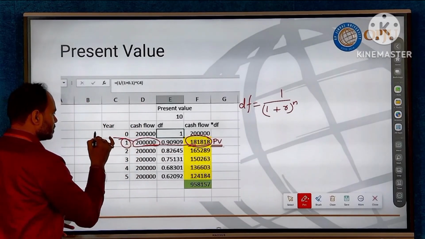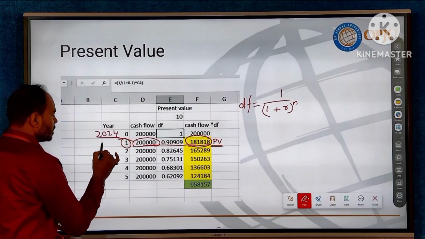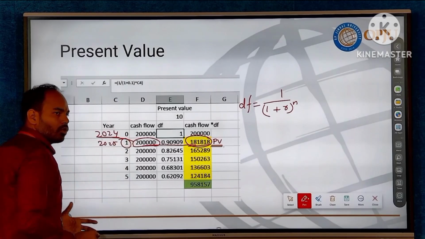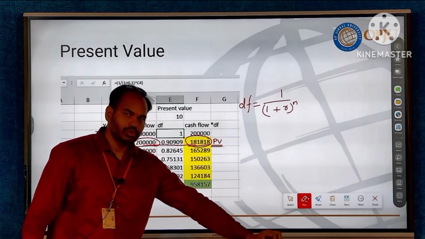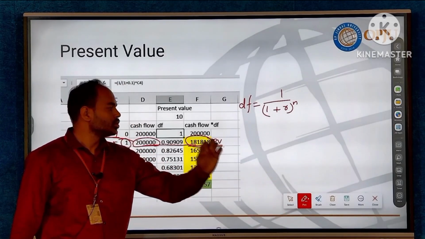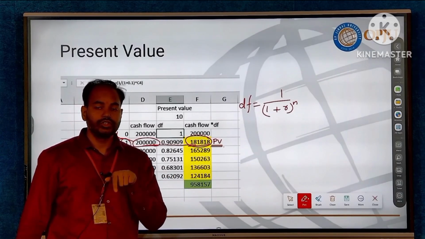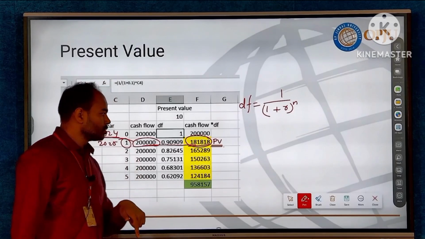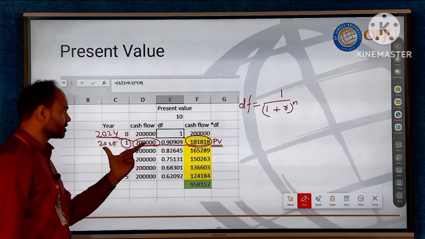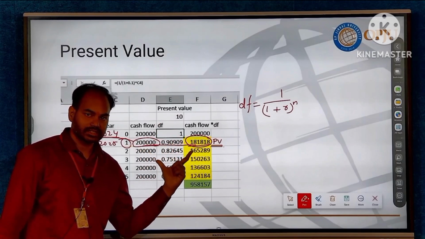Say today is 2024, we are talking in 2024, it is 2025. So whatever the money, 2 lakh rupees we receive in 2025, that 2 lakh rupees will hold value 1,81,000 today. So if you need to take a decision based on this, finance uses this discounting factor to take decisions and do certain financial planning.